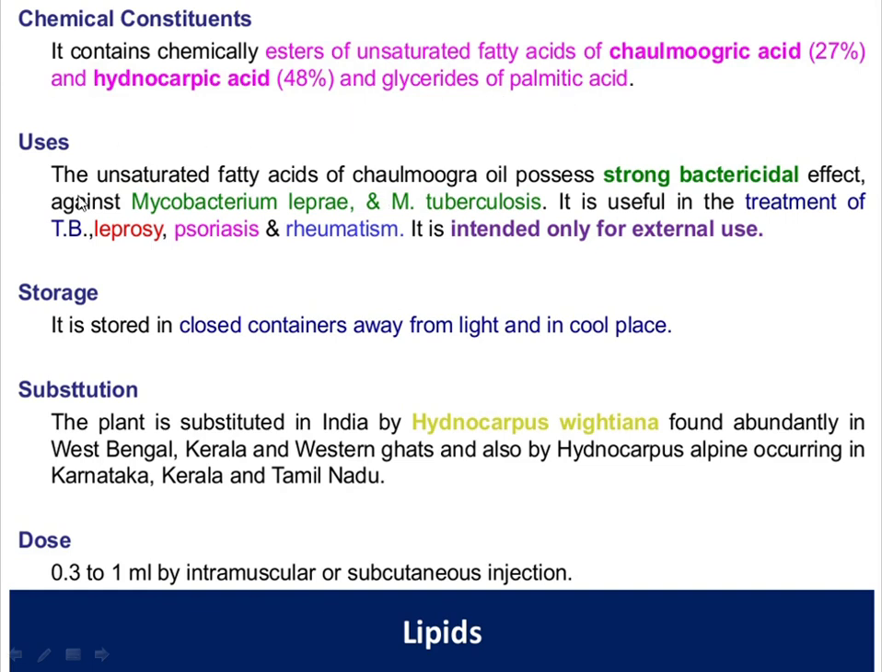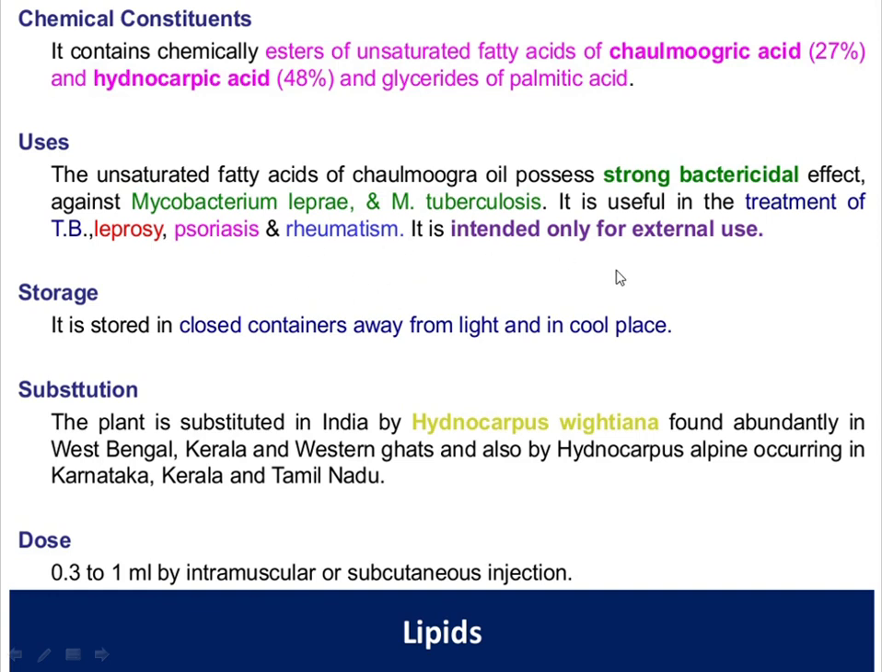Coming to the uses, the unsaturated fatty acids of chaulmoogra oil possess a strong bactericidal effect. Unsaturated fatty acids such as chaulmoogric acid and hydnocarpic acid possess bactericidal effect against Mycobacterium leprae and Mycobacterium tuberculosis, that is, against leprosy and tuberculosis. It is useful in the treatment of TB, leprosy and psoriasis, which is a skin disease, and also in rheumatism, that is, joint pains.